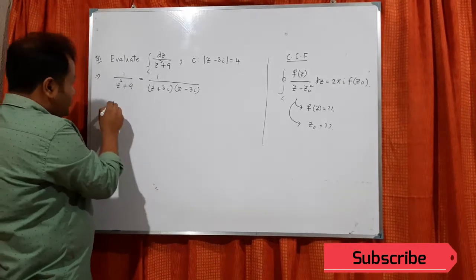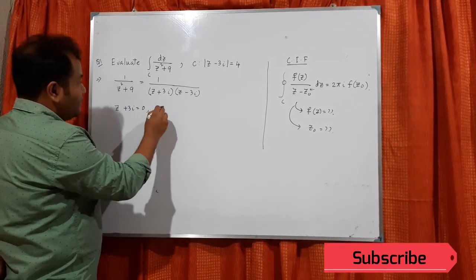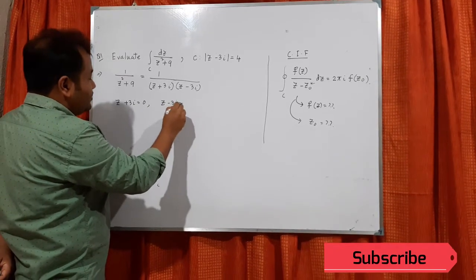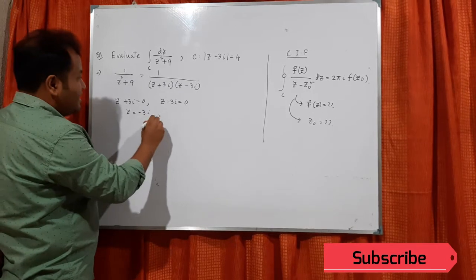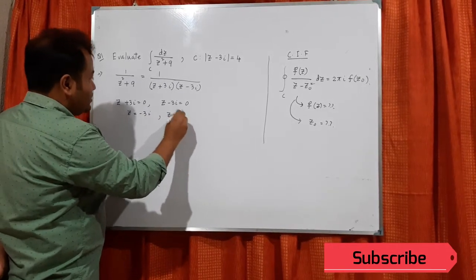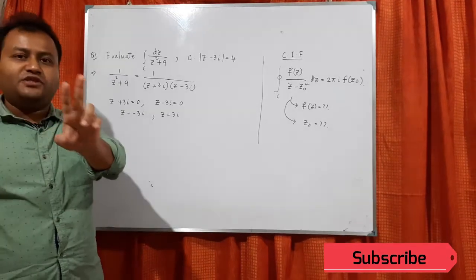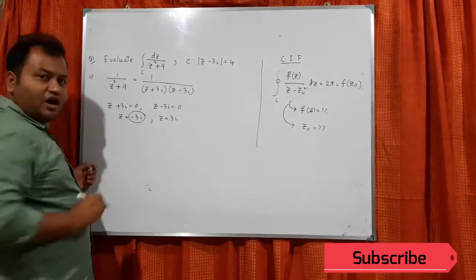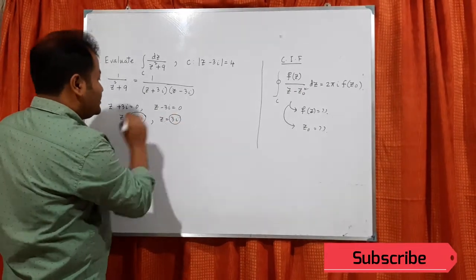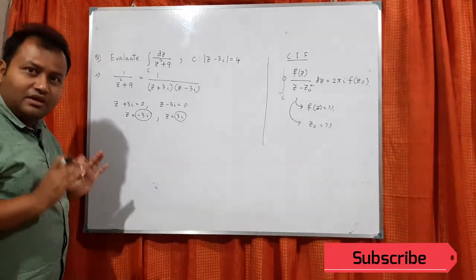So z plus 3i equals 0 and z minus 3i equals 0. This gives z equals minus 3i, and this gives z equals 3i. So we have two options for z0, either minus 3i or 3i. Now we have to check which one.